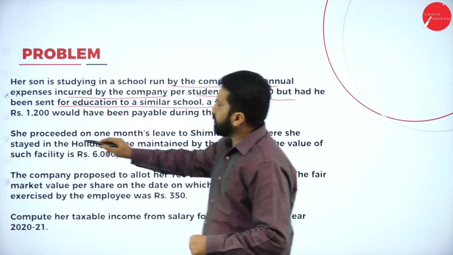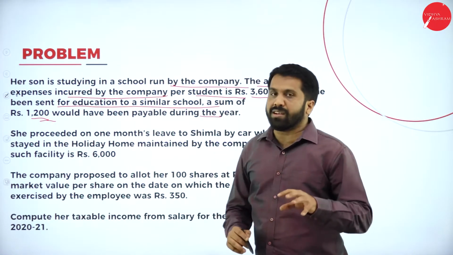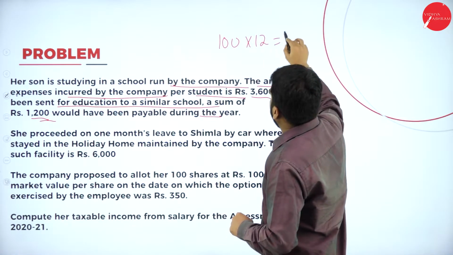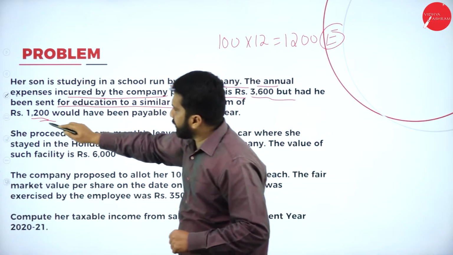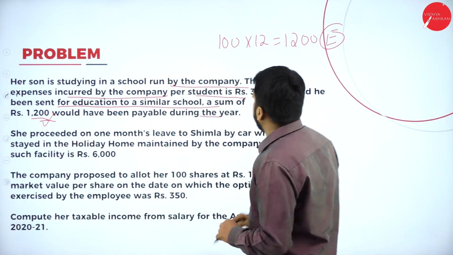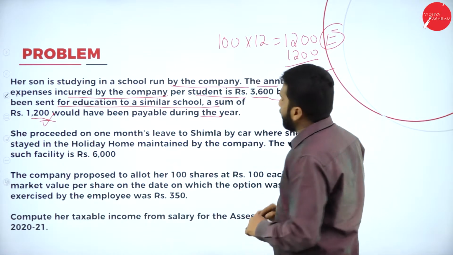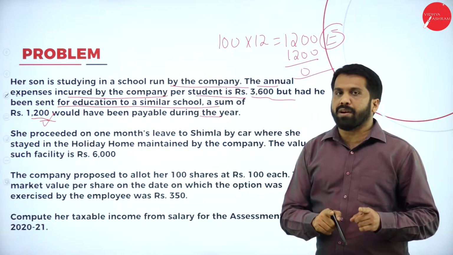A sum of rupees 1,200 would have been payable during the year. So what is the exemption? 100 into 12, up to 1,200 exempted. How much he received? 1,200 minus 1,200, completely exempted. No tax for education. Hope you understood.